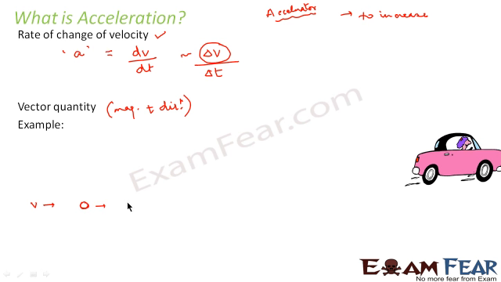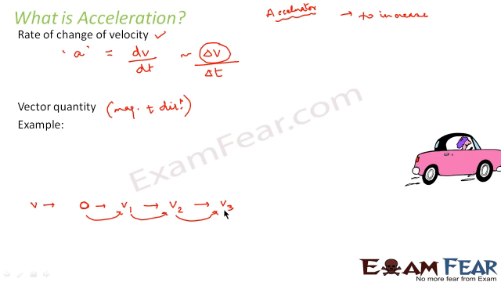Then the velocity increased, say to some value v1. After some time it again increased to some value v2. And then it again increased to v3. So that means with the passage of time, the value of velocity kept increasing. So in this scenario, we say that the car is accelerating. That means the velocity of the car is changing with time.